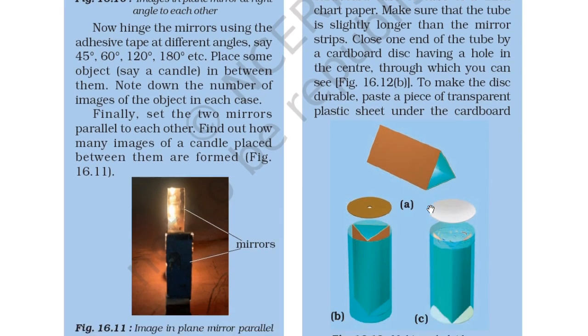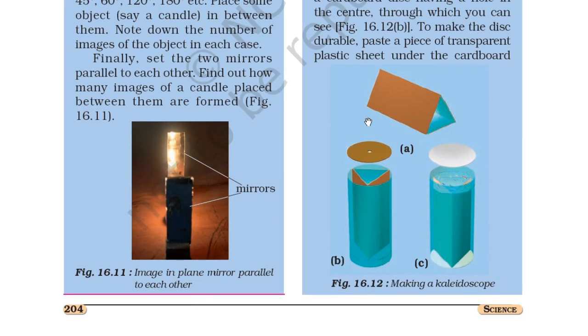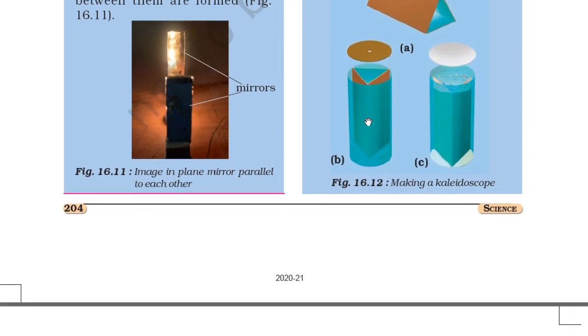You can see in figure 16.12 that there is a hole. To make the disc durable, paste a piece of transparent plastic sheet under the cardboard. So this is making a kaleidoscope, as you can see in the figure.